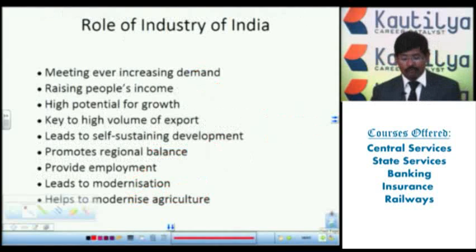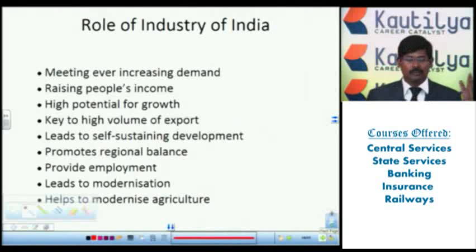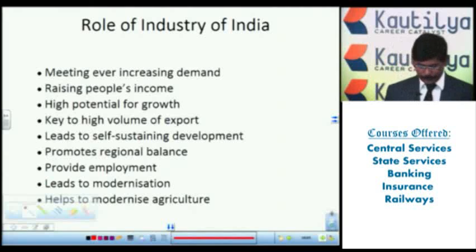Next one, the role of industry in India. Up to now we have discussed the primary sector, the agriculture sector. Now we are moving to the secondary sector. What is the role of industry in India? What are the problems and what are the other things we will discuss now. First one, role of industry in India.